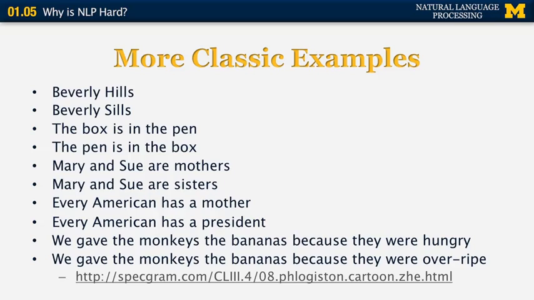Again, common sense tells us that it was the bananas and not the monkeys. So the lesson to learn here is that two sentences may look very similar superficially, but when you want to translate them into some semantic representation, you may not be able to do this in a straightforward manner because there are many subtle interactions that come into play.